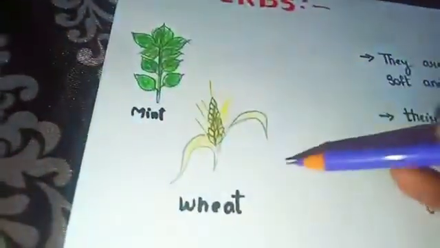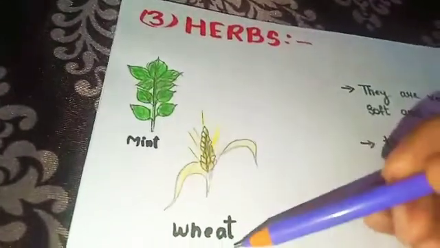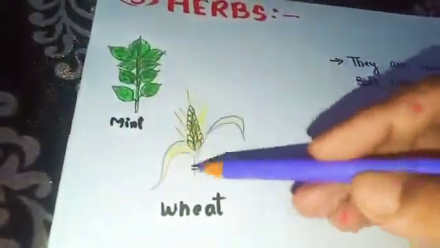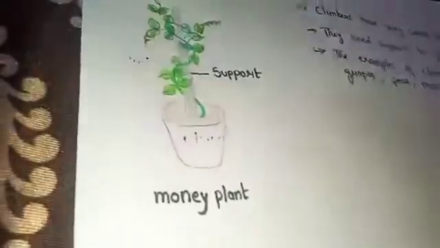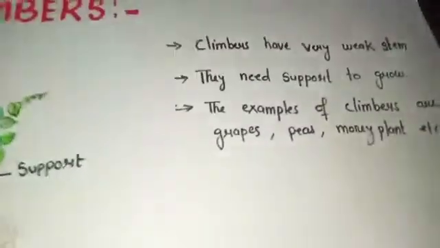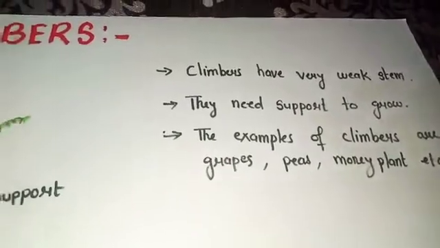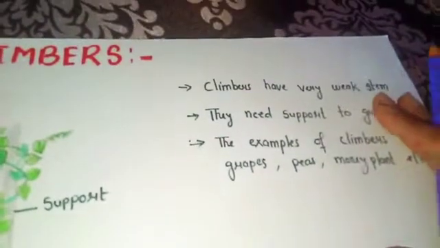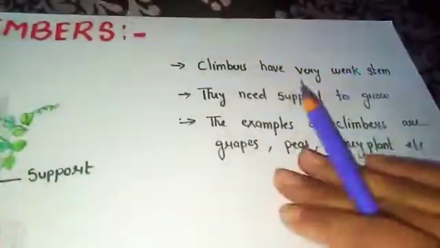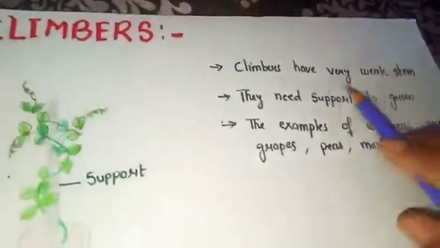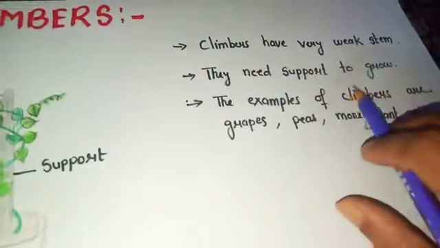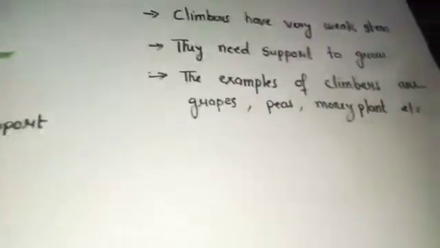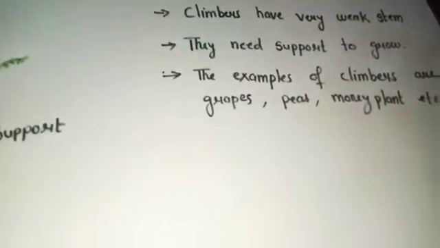Now look at this picture. These are examples of herbs. This is the wheat and this is the mint. Now next is climbers. Climbers have very weak stems. The plants which have very weak stems and need support to grow are called climbers. Okay, that means climbers need support to grow and they cannot grow without any support.